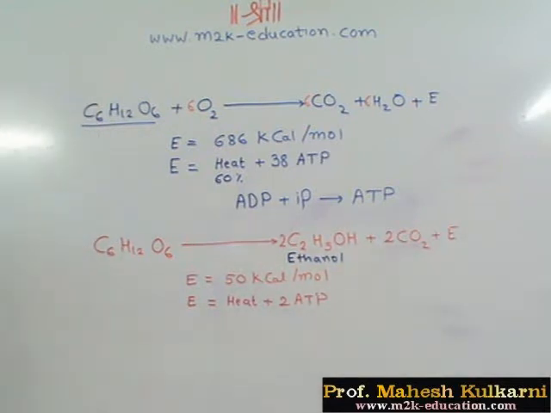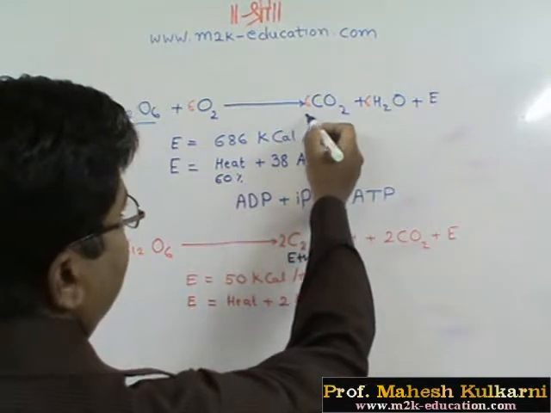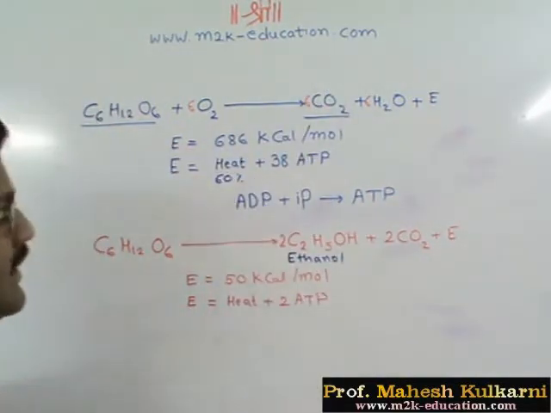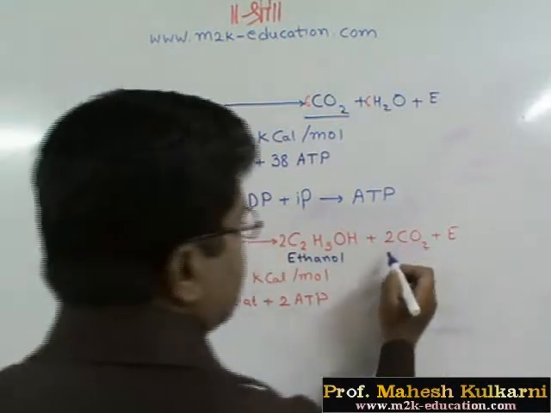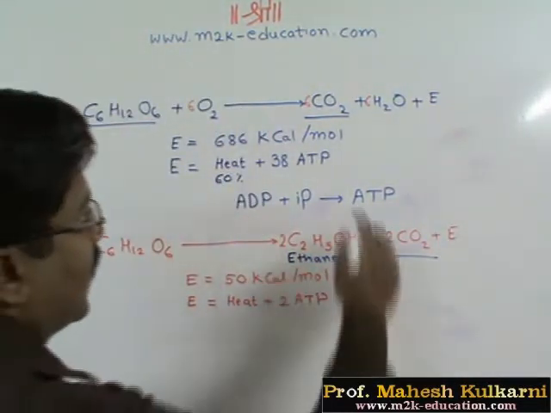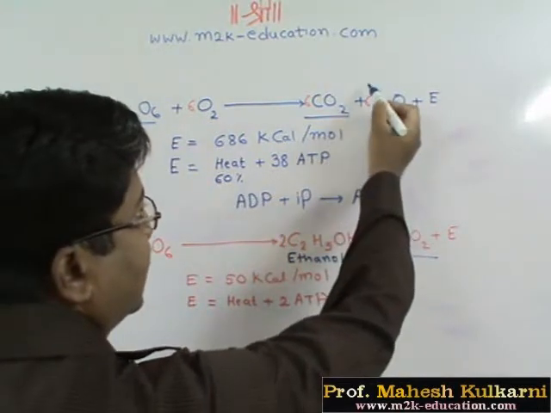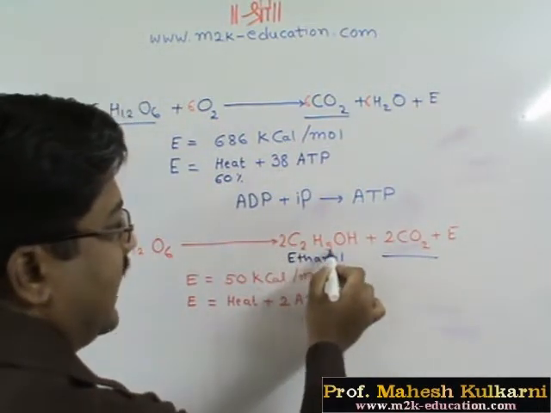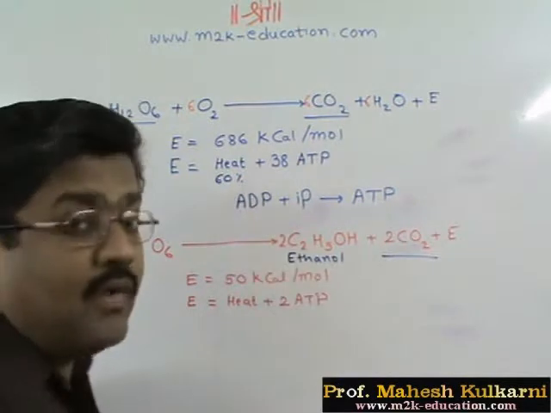And what is the most important thing? Here we are getting 6 molecules. Now I have balanced this reaction. So 6 molecules of carbon dioxide, whereas in the anaerobic process we get 2 molecules of carbon dioxide. But what is not obtained here, we get there: ethanol, and here we get water.